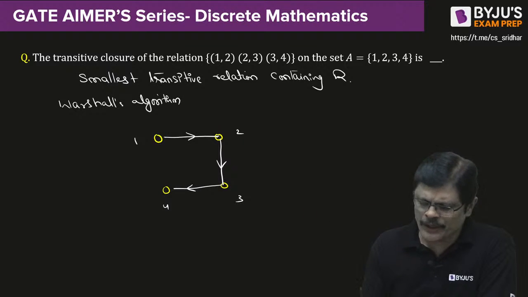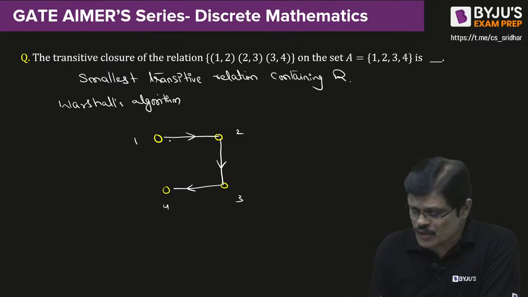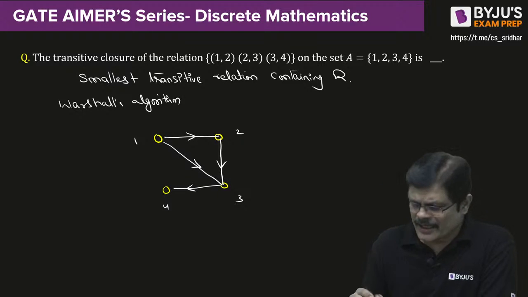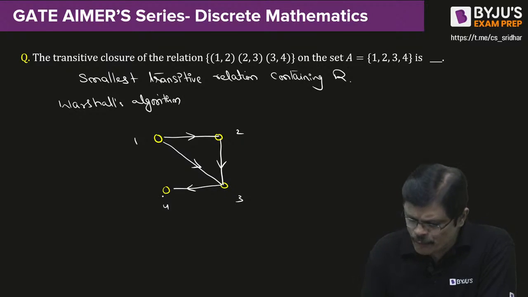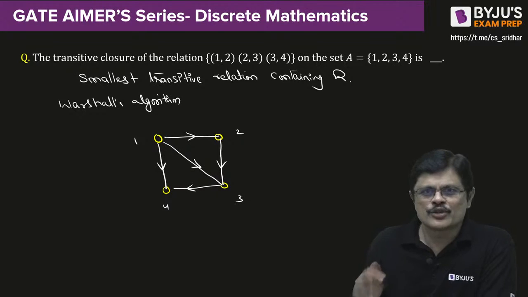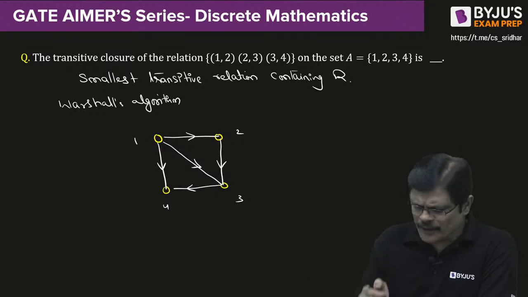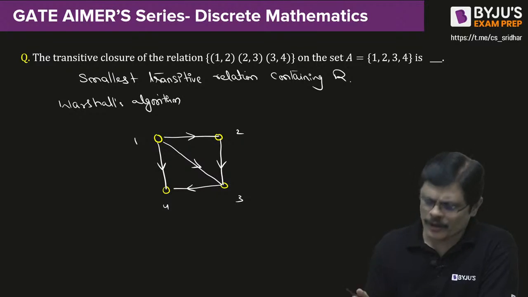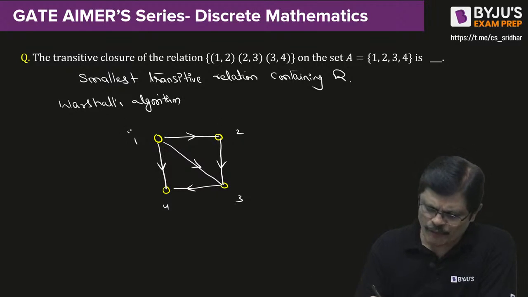So 1 to 2 you can go, and 2 to 3 you are going, so you can go 1 to 3. Got it? Then 1 to 3 you are going, and 3 to 4 you are going, you can go 1 to 4. So from 1 anywhere else you can go? 1 to 4 you can go. From 4 you cannot go anywhere else. 1 is ruled out. Leave it. Now from 2 you start. So one work is completed.